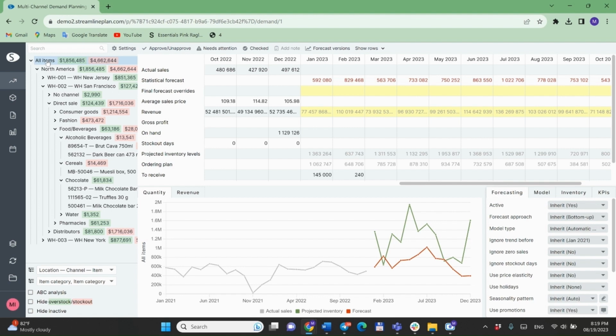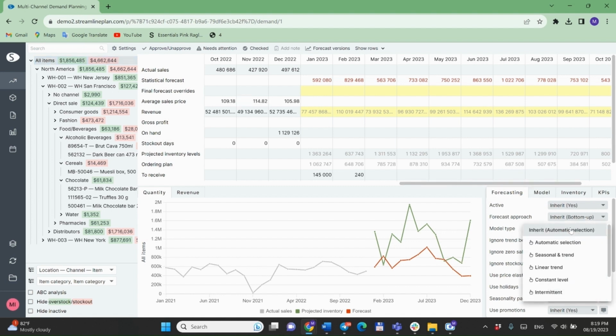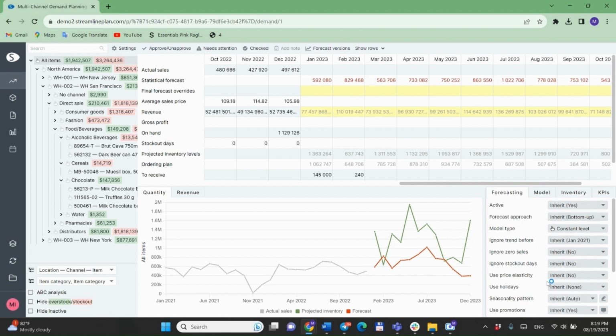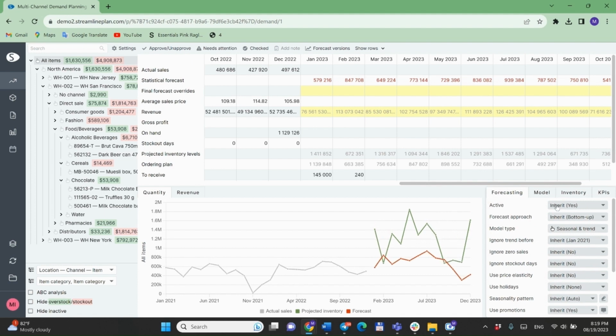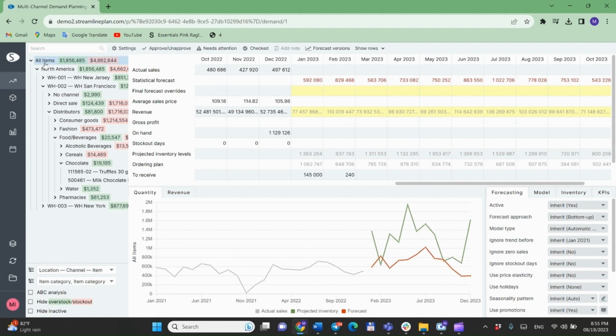Here is an example of how a constant level model differs from the seasonal and trend model. In this case, the constant level model has stable sales, while the trend and seasonal model shows a gradual change involving repeating patterns tied to the specific times.